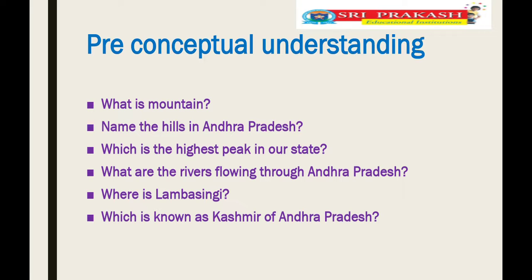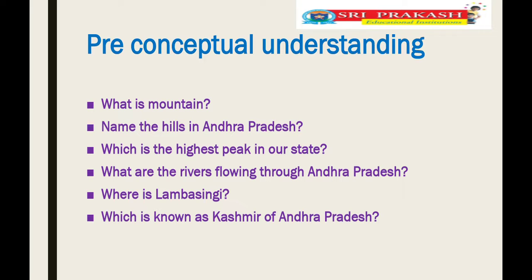Second question: name the hills in Andhra Pradesh. Yes, Nallamalla Hills, Seshachalam Hills, Papi Hills, Anantagiri Hills. These are all the hills in Andhra Pradesh. Next, which is the highest peak in our state? Yes, Aramakonda. Aramakonda in Arku Valley is the highest peak in our state.